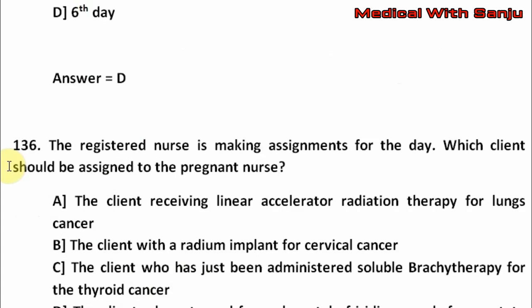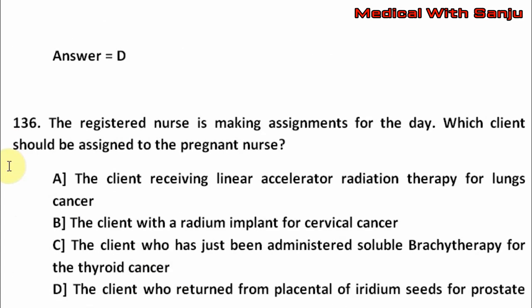Next question. The registered nurse is making assignments for the day. Which client should be assigned to the pregnant nurse? Option A, the client receiving linear accelerator radiation therapy for lung cancer. Option B, client with a radium implant for cervical cancer. Option C, the client who has just been administered soluble brachytherapy for thyroid cancer. Option D, the client who returned from placement of iridium seeds for prostate cancer.